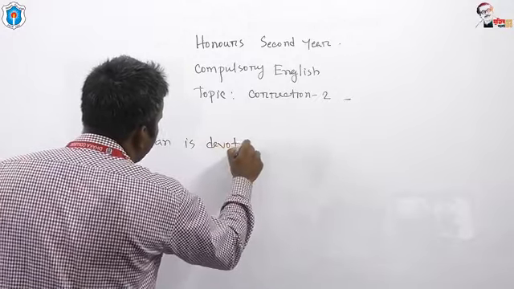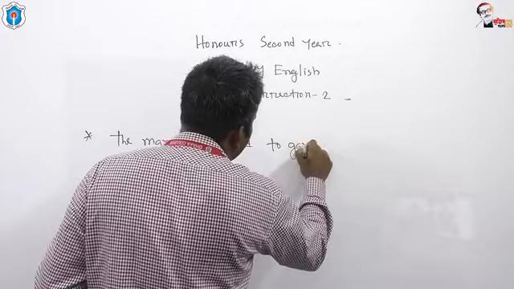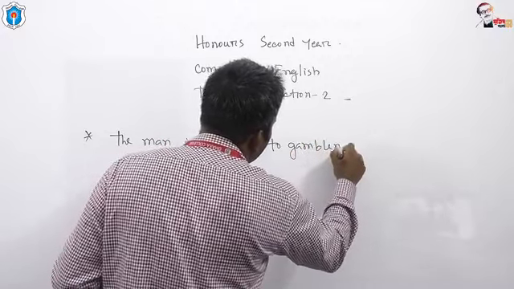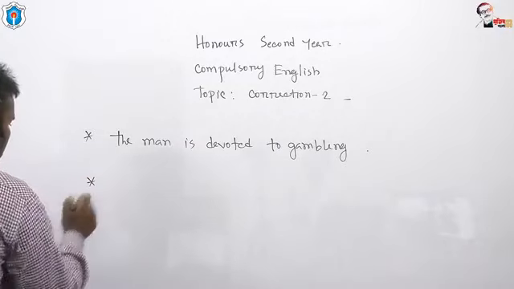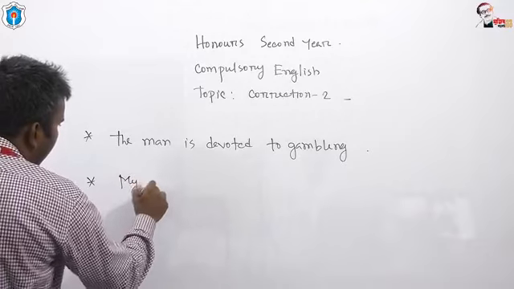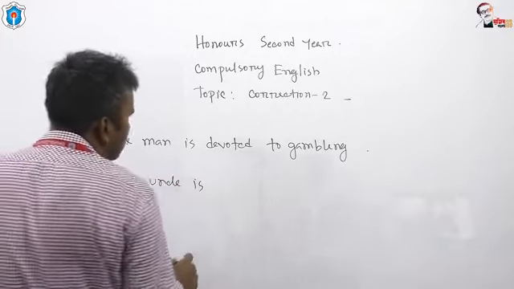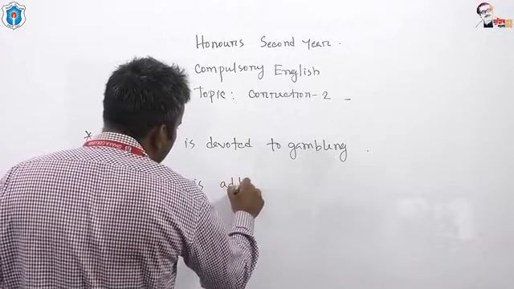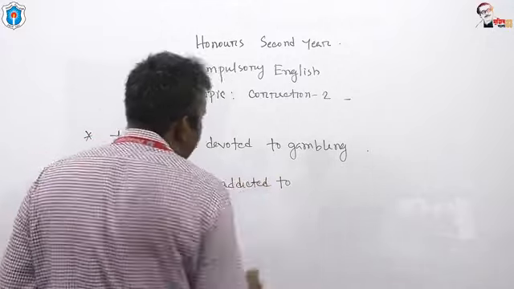The man is devoted to gambling. My uncle is addicted to teaching.